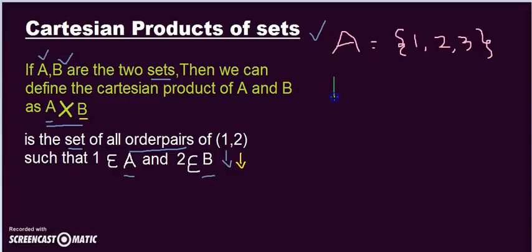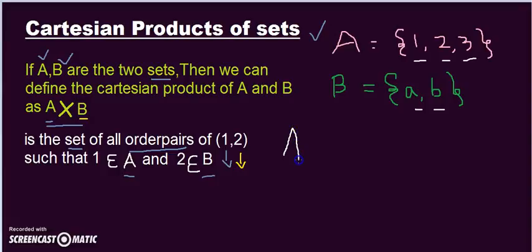Now I have another set B, which has the elements a, b. So set A has 1, 2 and 3, and set B has two elements, a and b.